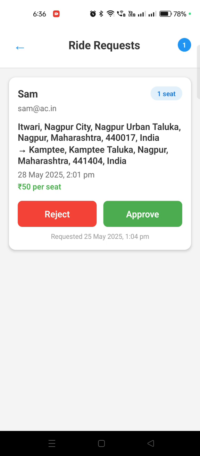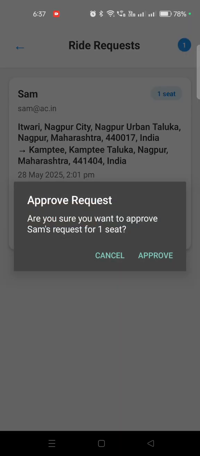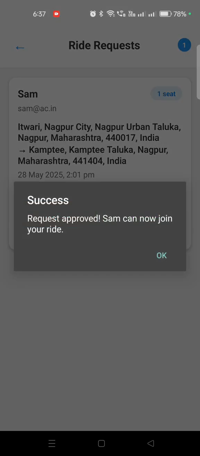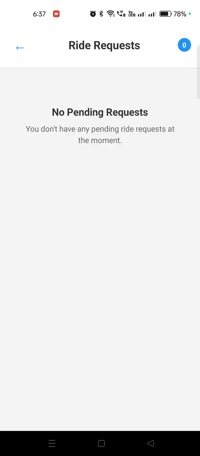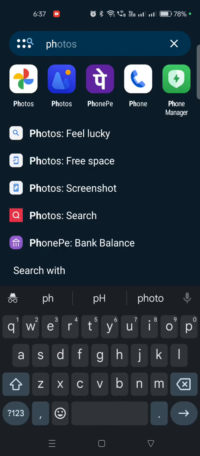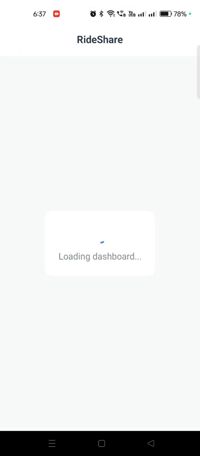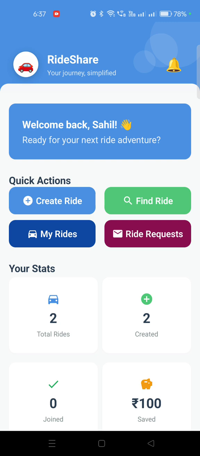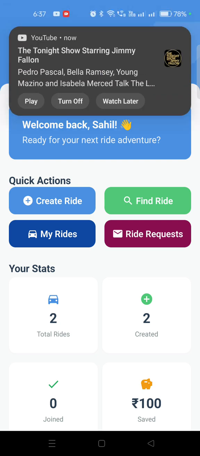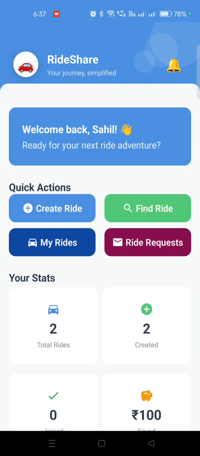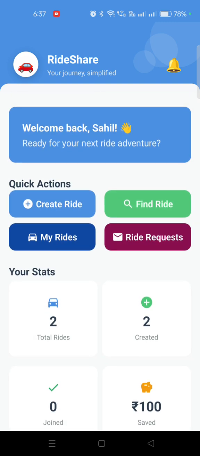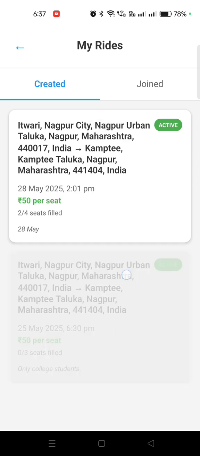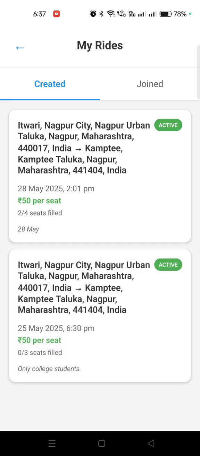Now let's suppose I approve Samir, like I am ready to take Samir in my ride. I simply click approve. Once approved, a notification will be sent to Samir, and Samir will get the notification that he can join Sahil's ride. This way you will be able to find a ride, join a ride, create a ride, and filter rides using the KNN algorithm. You can also check in the My Ride section how many rides you have created and how many rides you have joined.